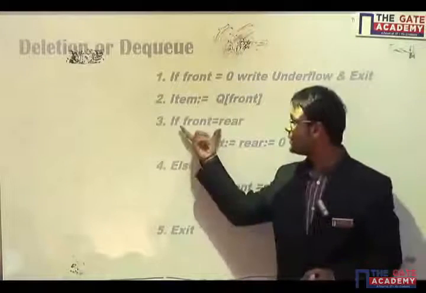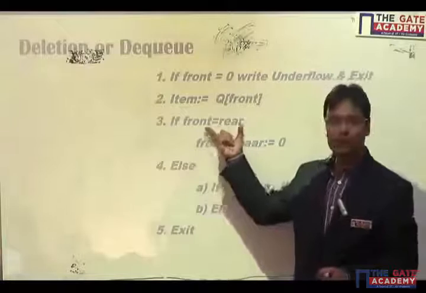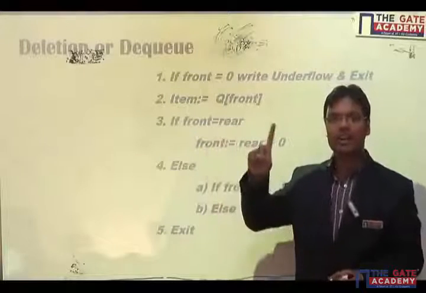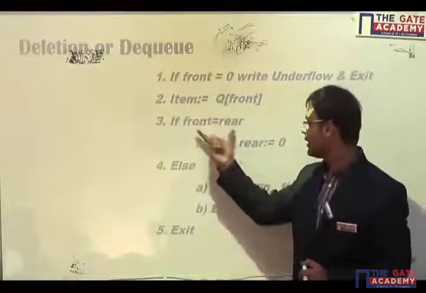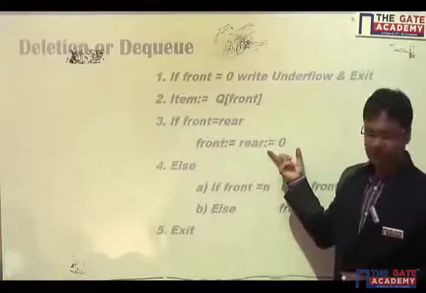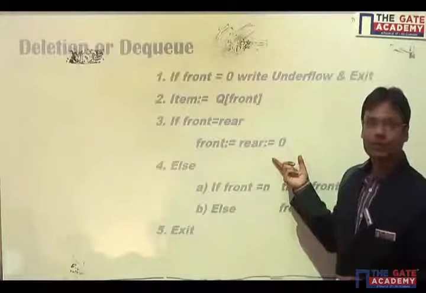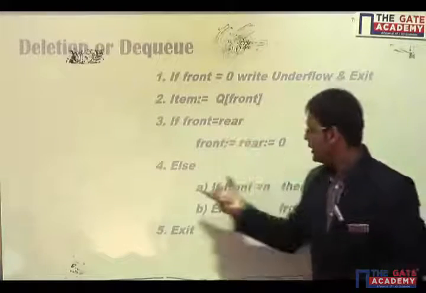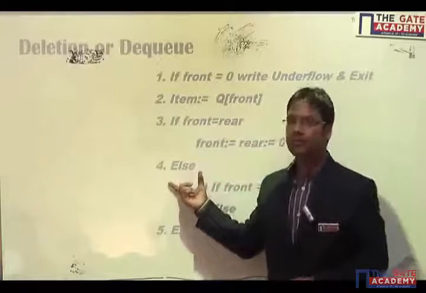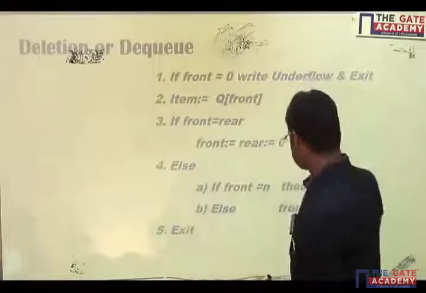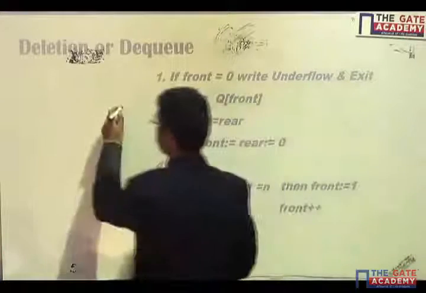After that, I have checked that if front is equals to rear. If front is equals to rear, that means there is only one item in my queue. If there is only one item in my queue, then I have set front equals to rear equals to 0. One item I have deleted. If there is not one item in my list, then I'll have to check it.